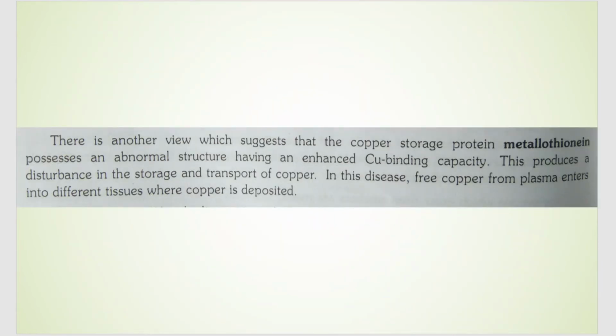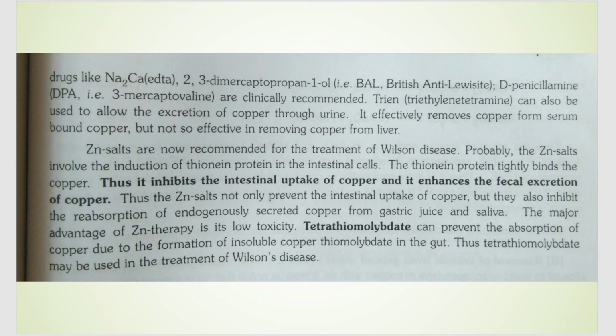Another reason is metallothionein, a particular copper storage protein. It will have an abnormal structure. Because of its abnormal structure, it is not able to efficiently store copper in itself, because of which copper gets distributed in the bloodstream. Next is what are the different treatments that are used to treat this type of disease.